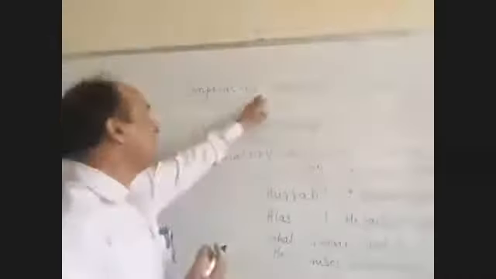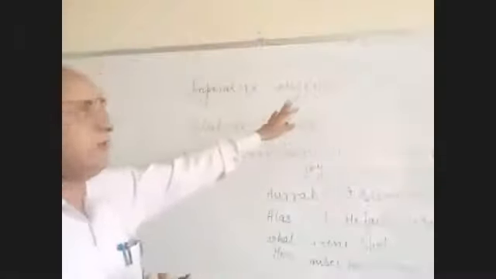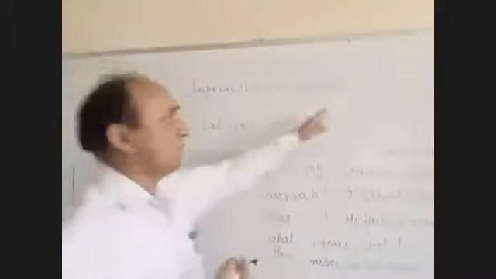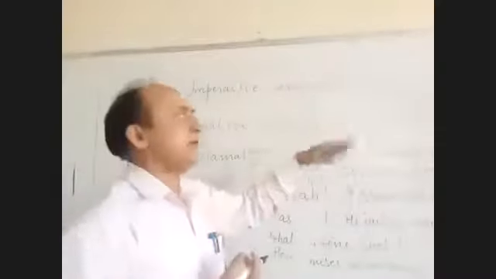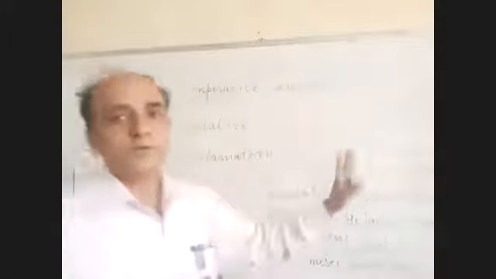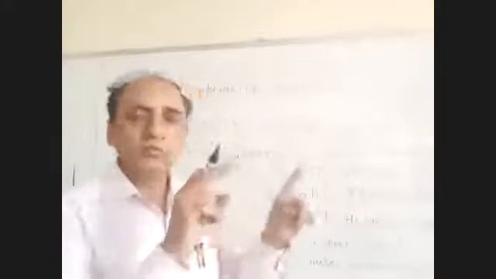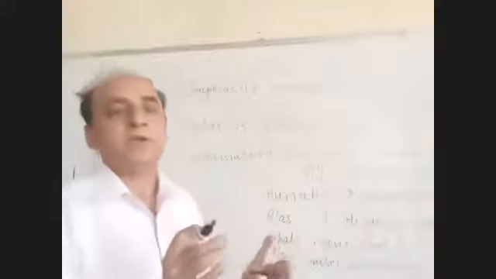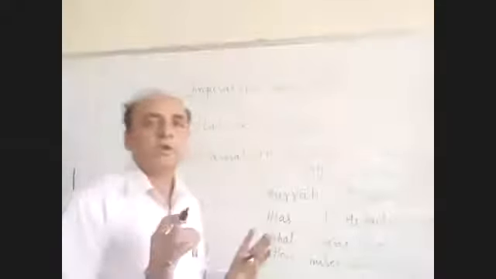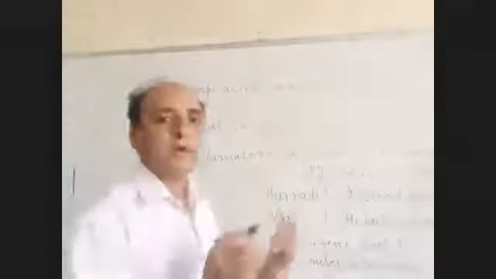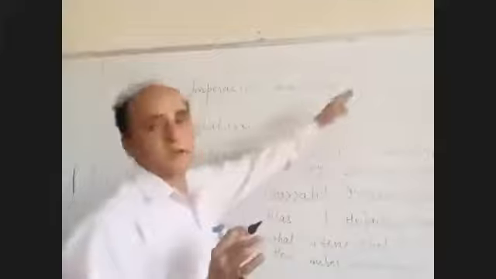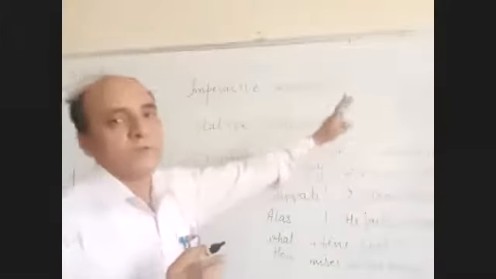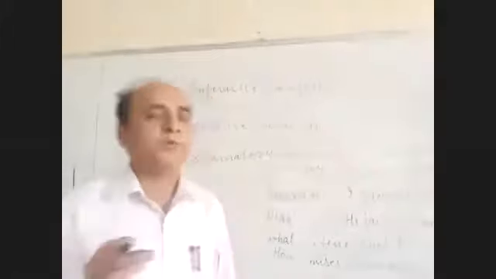Next was the imperative sentence. Imperative sentences are order type, and can be used to express order, advice, request, or prohibition. What is the sentence structure? They start with the first form of the verb, and normally the subject is hidden. It is neither spoken nor written, ना तो लिखा जाता है ना बोला जाता, but it has a sense of feeling. There are mainly 4 things: order, advice, request, or prohibition.